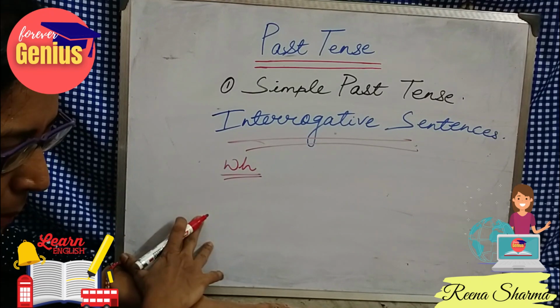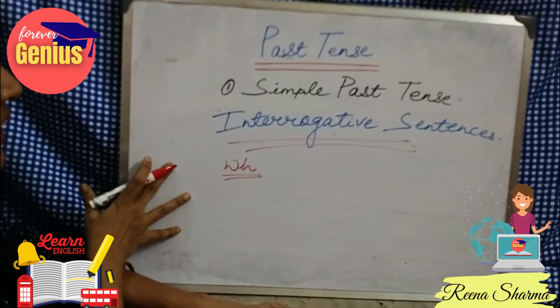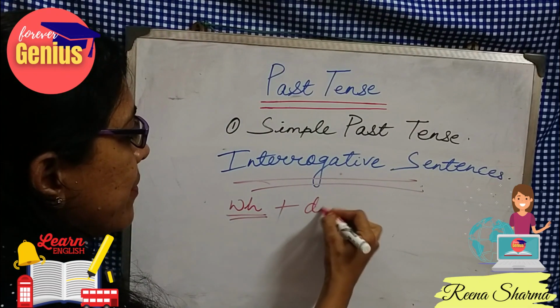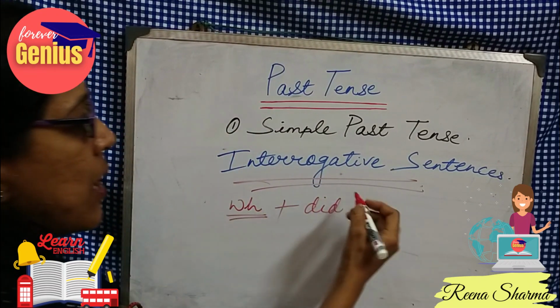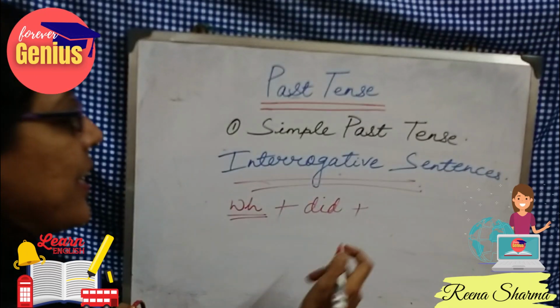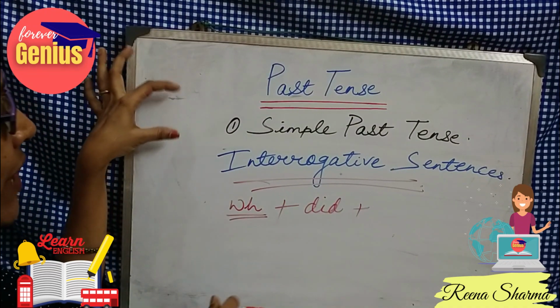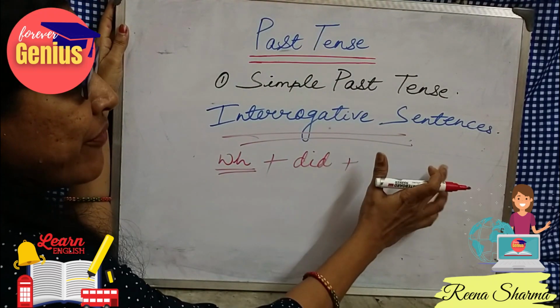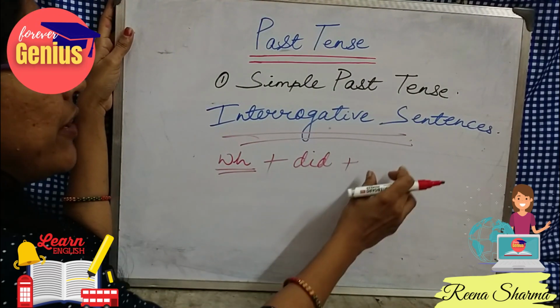That is the WH family. So we will write in interrogative format: WH word plus did, again did will be here. When we were doing negative sentences, between did and the first form of the verb we were using not.